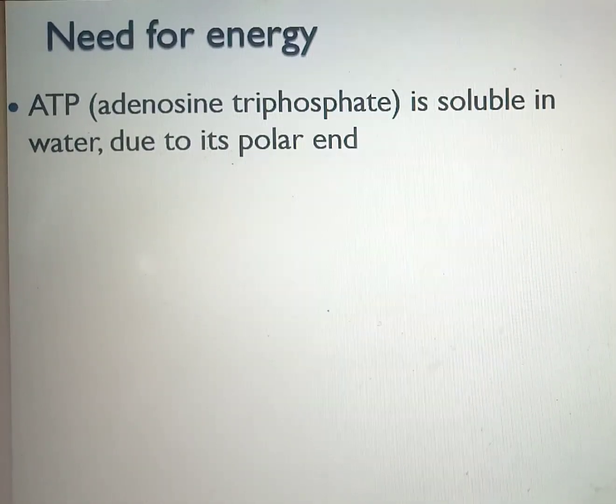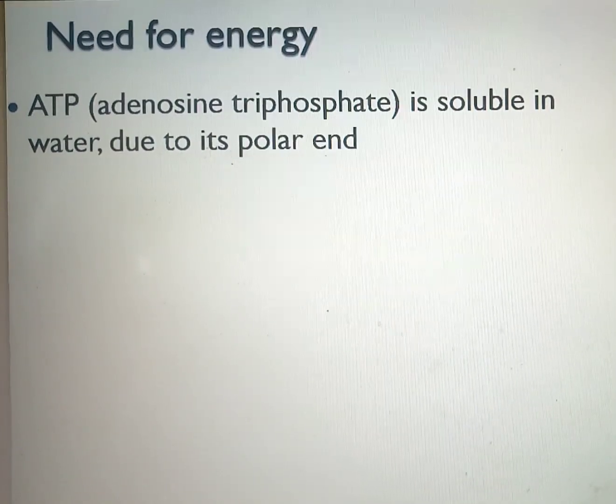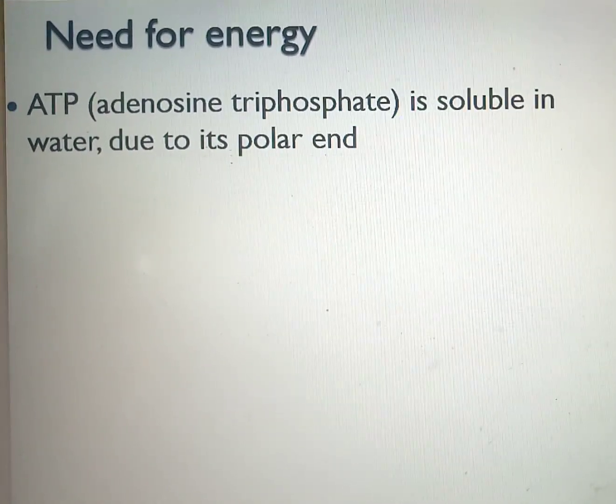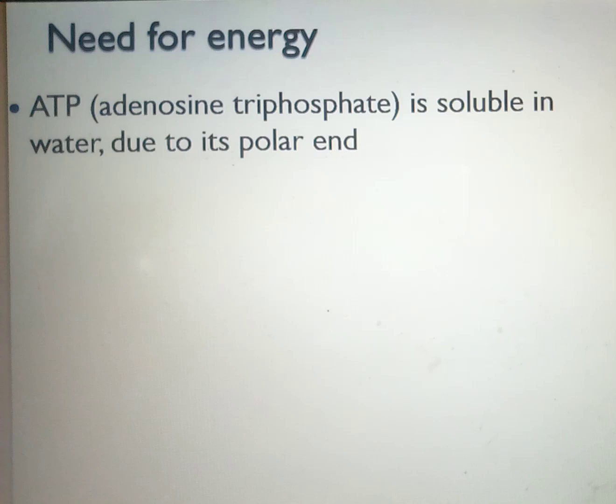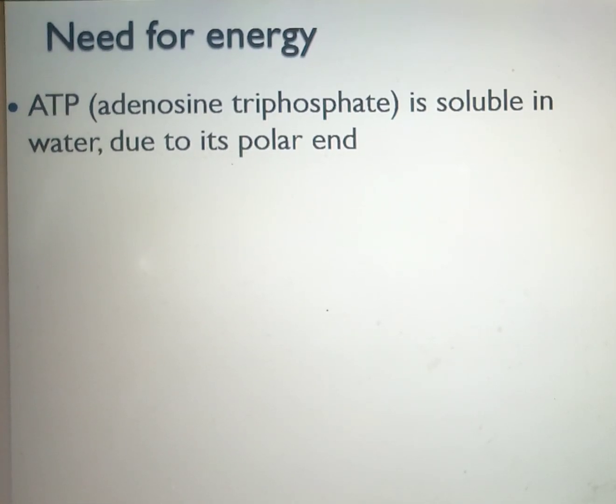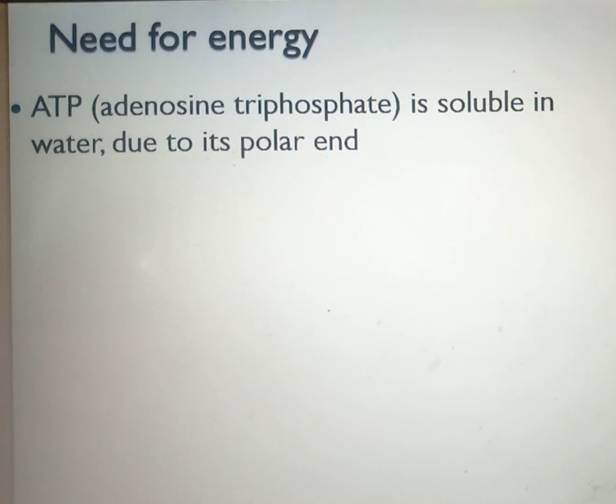Now we move on to why we need energy, or what the roles of energy are. I want us to know that this ATP we refer to, that's adenosine triphosphate, is soluble in water. That means it can undergo hydrolysis. It has a positive end and a negative end.